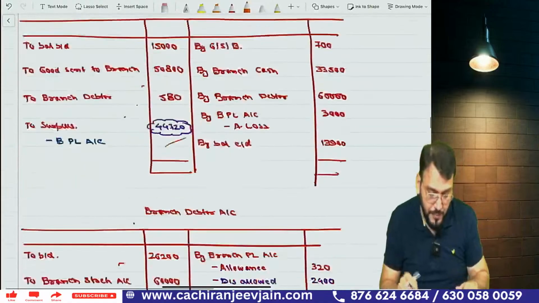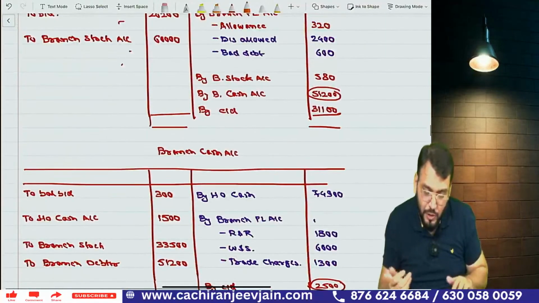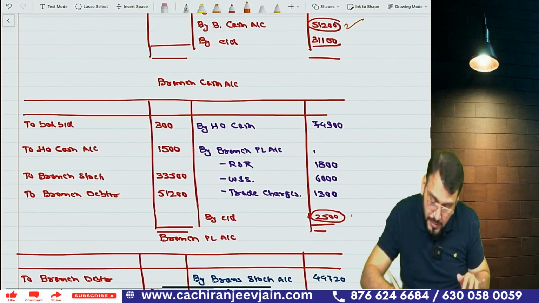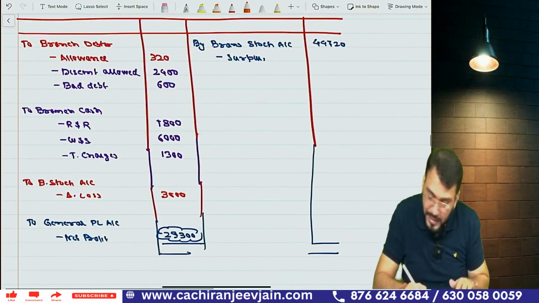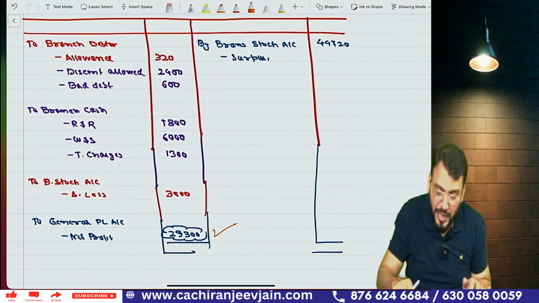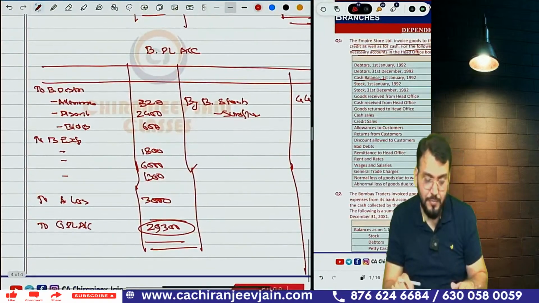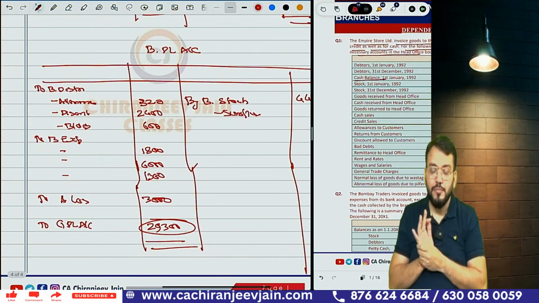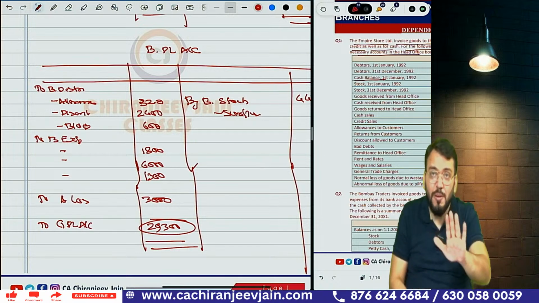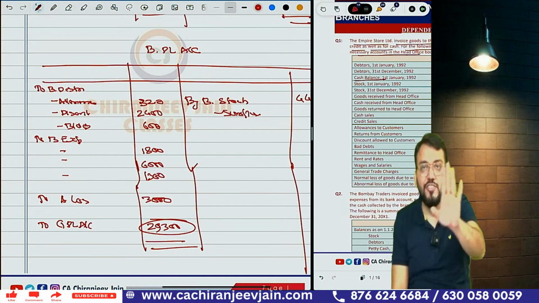Any doubt? Any doubt you can ask me. So you can see this is also correct, this is also correct, and the profit 29,300 is also correct. So it means we are doing correct only. Okay, sir. Have you understood? If you have understood this much, give me a green signal.